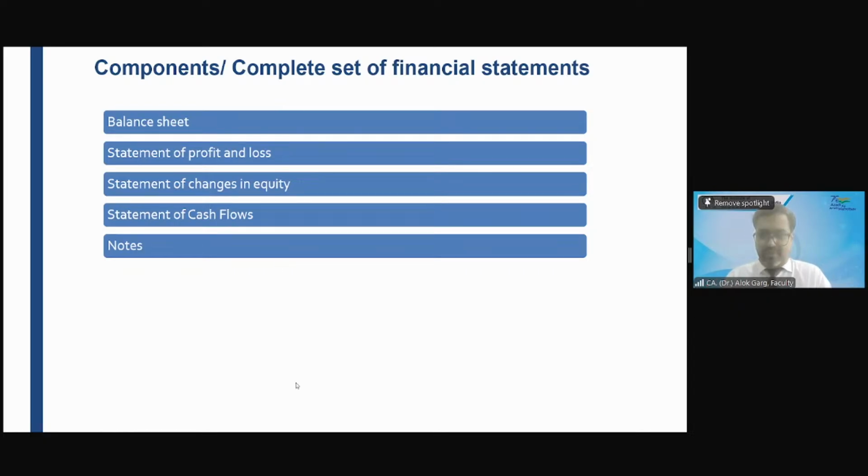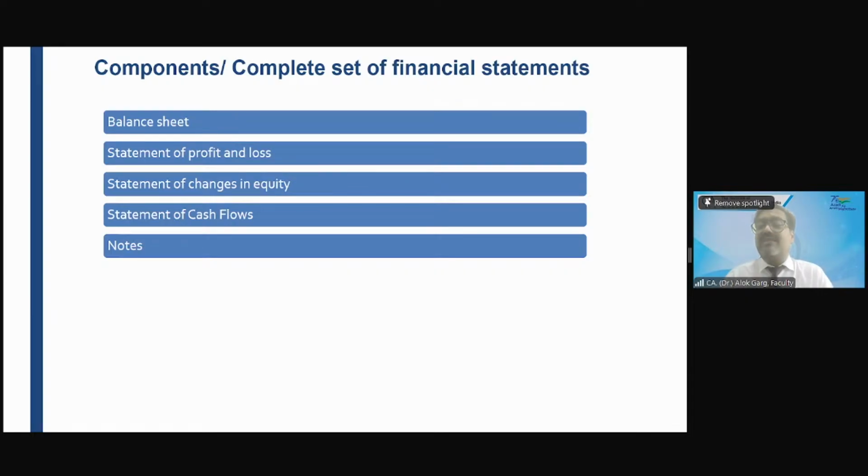Notes, then notes to accounts, right? Notes to accounts are an integral part of the financial statement. And what is notes to accounts? What comes in notes to accounts? Detailed explanations regarding any item of balance sheet.